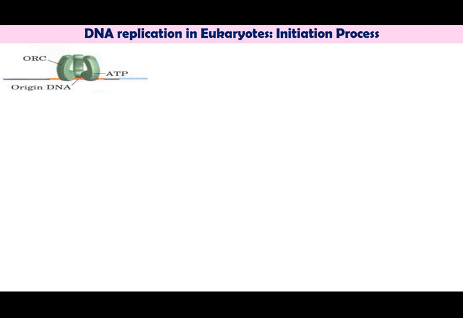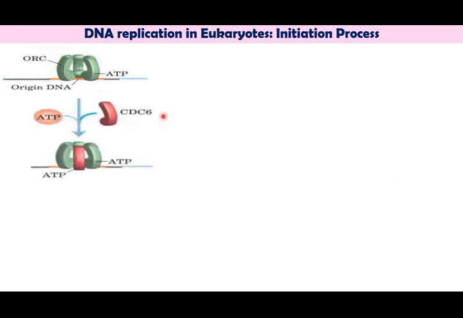A six-subunit complex called ORC, that is Origin Recognition Complex, as you see in the figure, along with two proteins, that is CDC6, that is Cell Division Cycle Protein 6, and CDT1, that is Cell Division Cycle Transcript 1, are also required to load the replicative helicase MCM2-7 complex at the ORI site of the DNA. Now here you can see this is the ORC.